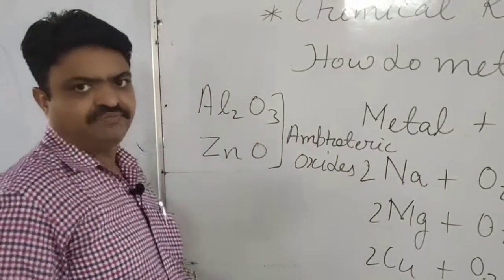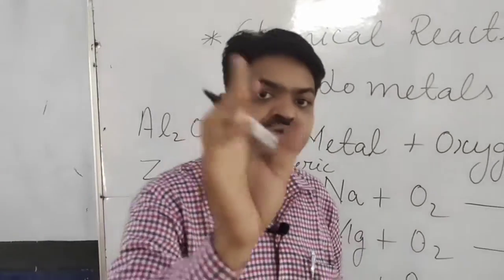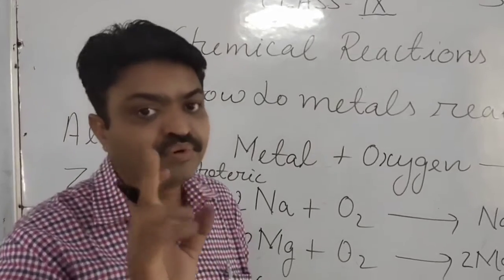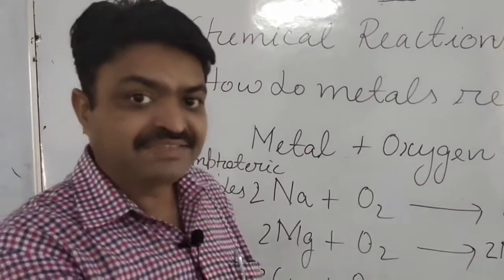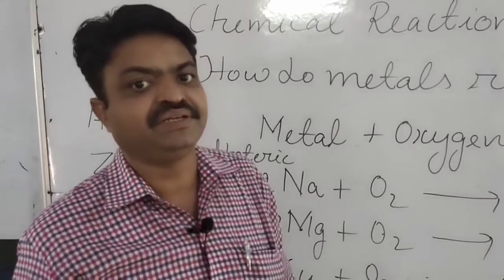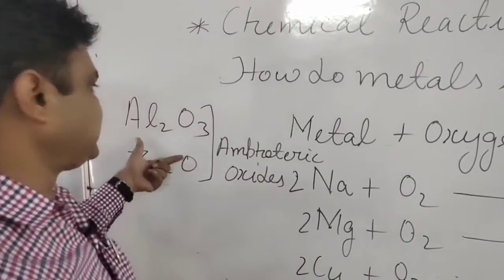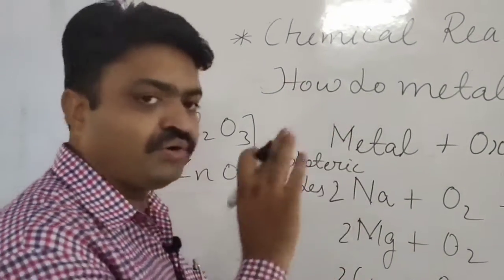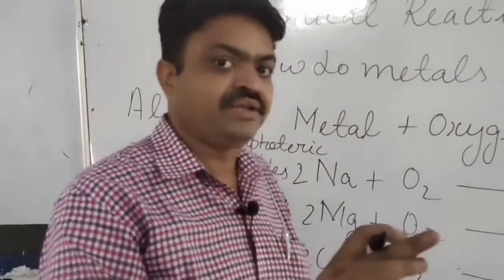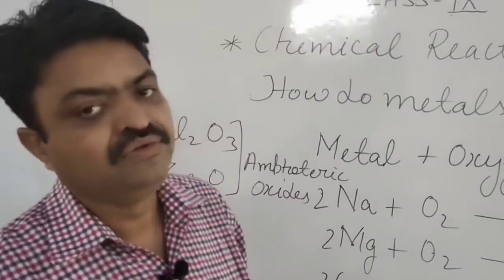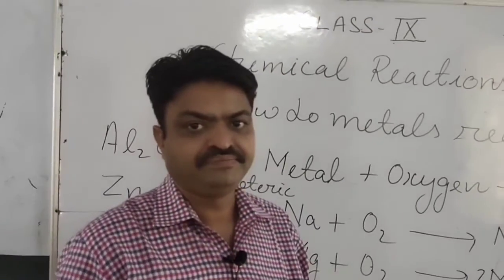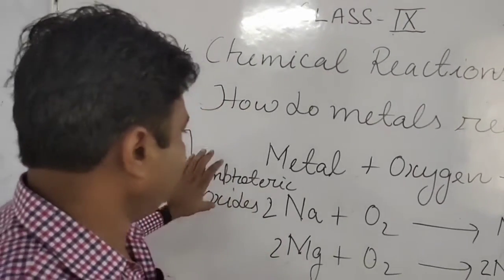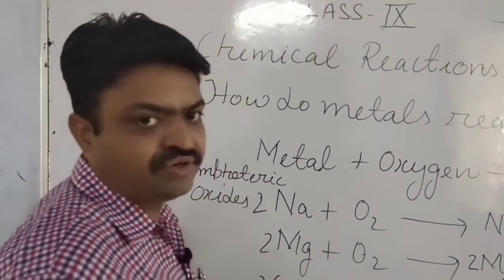What is the meaning of amphoteric oxide, student? Amphoteric oxides are the oxides that show both types of nature, acidic as well as basic, and these are the two exceptions. They can react with both an acid or a base. And what do they form? They form salt and water, and these oxides are known as amphoteric oxides.